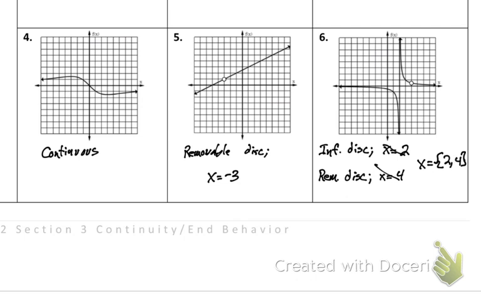Hey guys, pay attention to this because this is important. I don't really want to see this, because I want to know what discontinuity is happening at those individual points. If you just tell me it's got an infinite discontinuity, a removable discontinuity, and it's 2 and 4, my next question would be, which one's removable and which one is the infinite one?